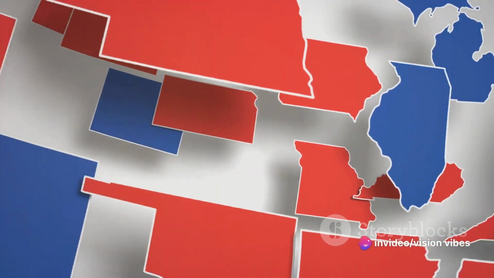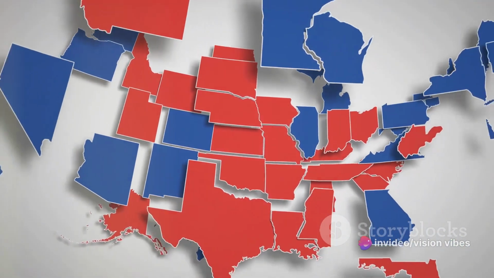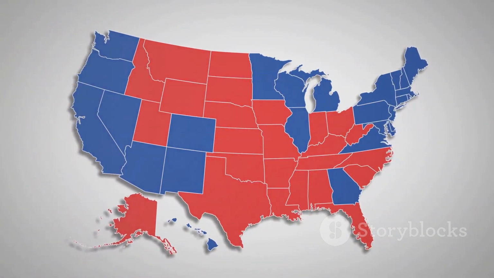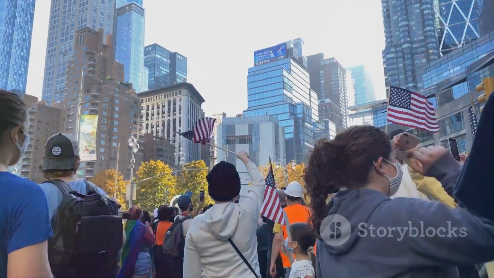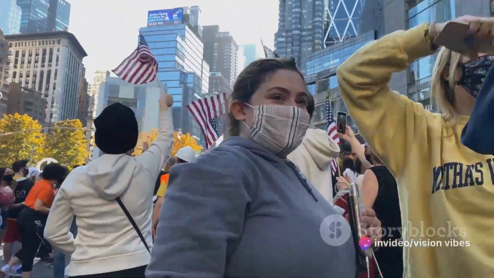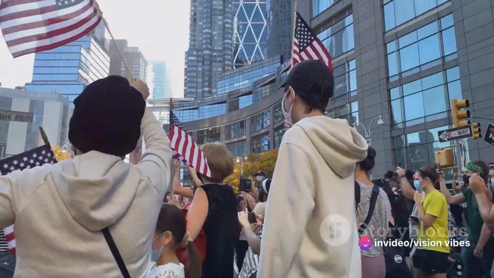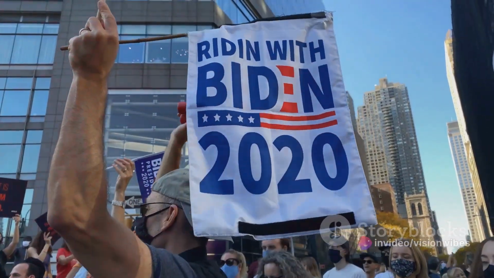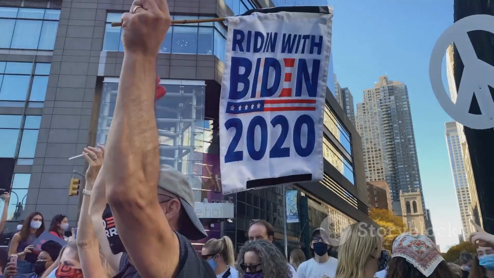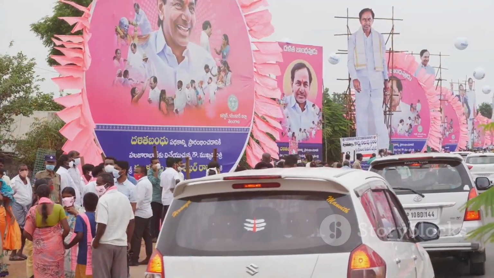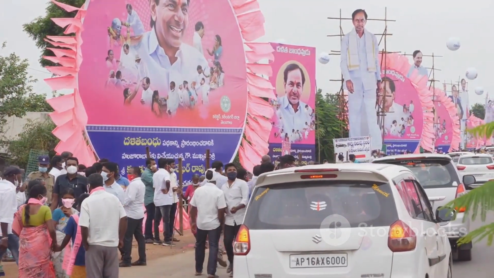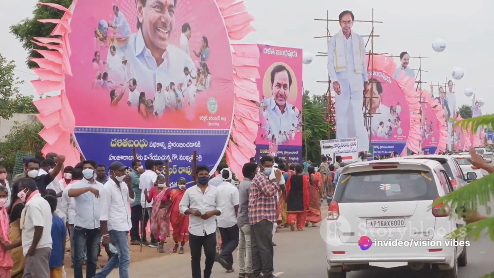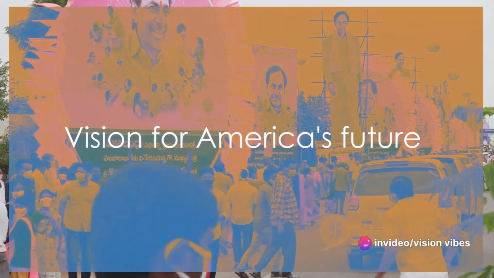And then, there are the projected results. Polls and studies suggest a tight race, with the incumbent party's candidate and the leading challenger neck and neck. The outcome could very well be decided by a handful of swing states. If the incumbent party retains power, we can expect a continuation of their policies, with an emphasis on stability and incremental change. If a challenger emerges victorious, we could see a shift in the nation's direction, with new policies and priorities taking center stage.